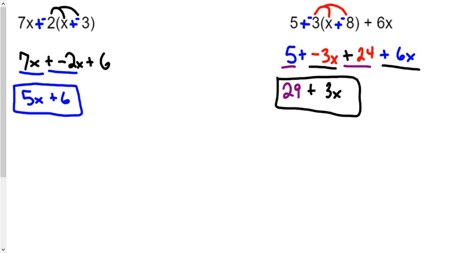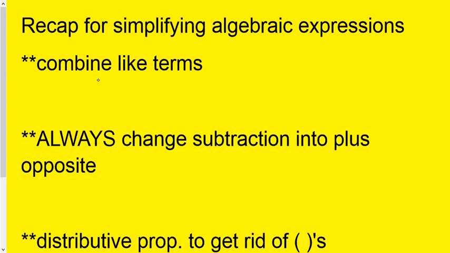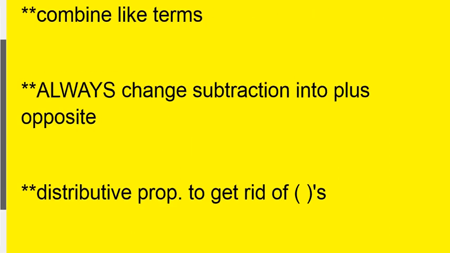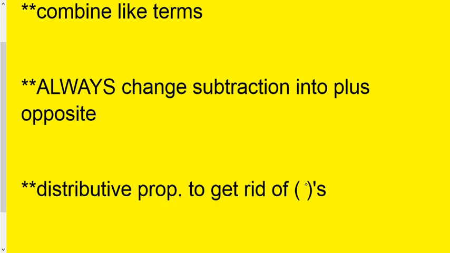Once you get through these steps, you won't make a lot of mistakes. To recap though, pretty much I need you to be able to combine like terms from today's lesson. Also, anytime that you see a subtraction sign, I need you to turn it into a plus opposite. That's not new. And then use the distributive property to get rid of those parentheses on those long, harder ones before you do any combining. And we just use multiplication. It's different than adding.